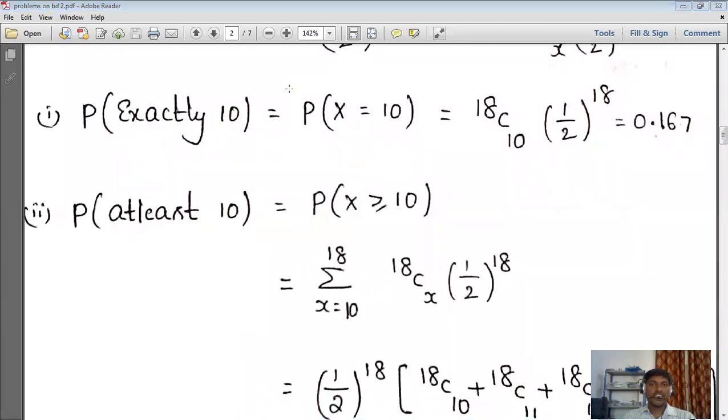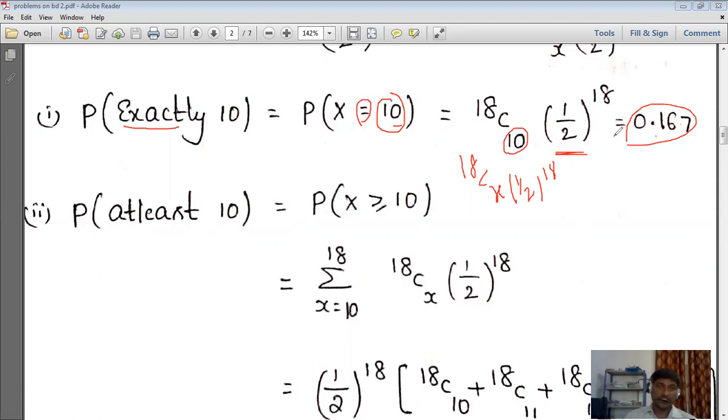So P of X exactly 10. Exactly is nothing but simply we write it as X equal to 10. Now what we know is that it is 18C x (1/2)^18. In place of x we have small x, 10, so we write 10. So 18C10 (1/2)^18. By simplifying, using a calculator, we get 0.167. Okay, this is the first one.